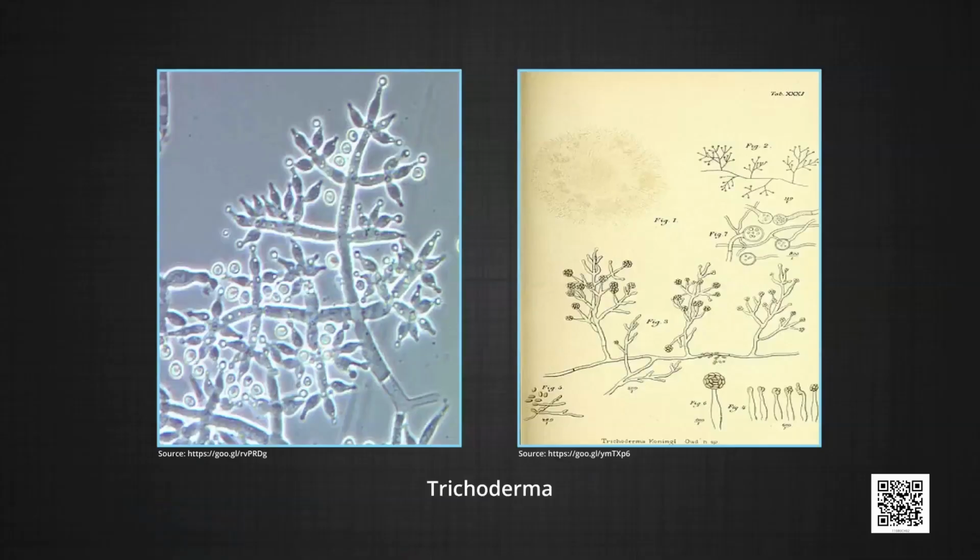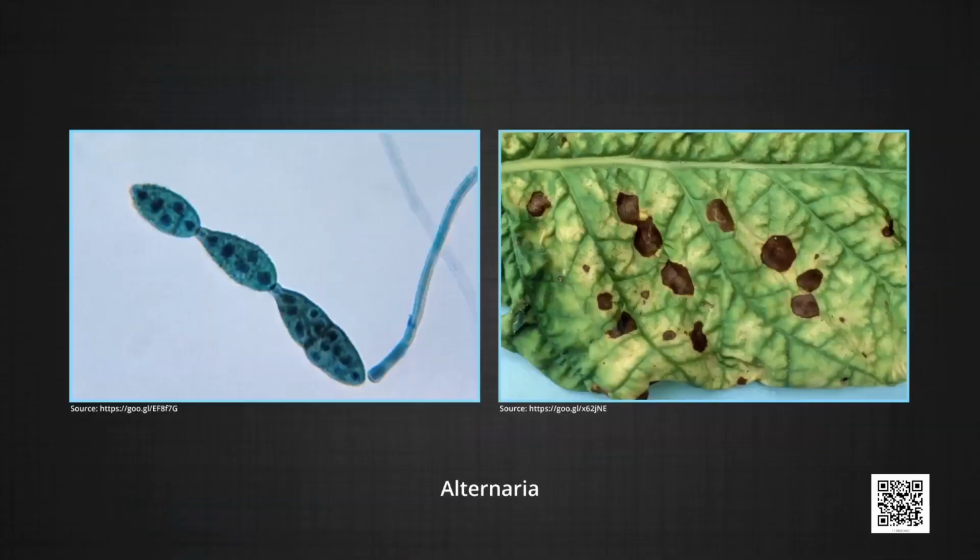They reproduce by sexual and asexual reproduction. Asexual reproduction occurs by the formation of conidia, etc., which are produced exogenously on erect conidiophores. Conidia are always non-motile, non-flagellate. Sexual reproduction is absent. Some examples are Trichoderma, Alternaria, etc.